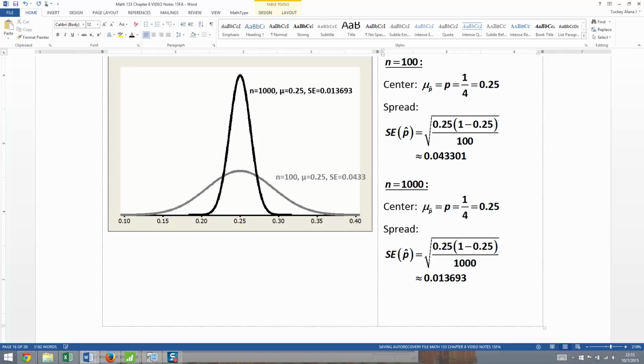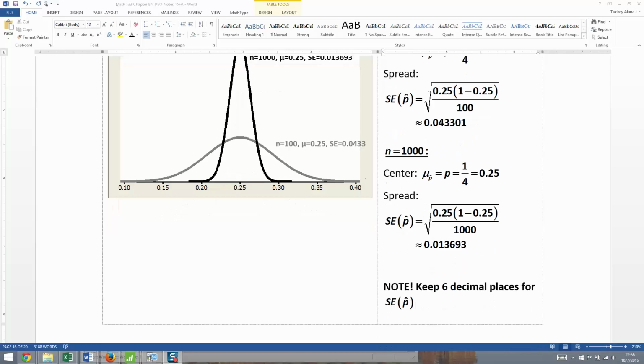So let's make a note right there. Keep 6 decimal places for standard error of p hat. There we have it. All right, we're done with those 2 examples.